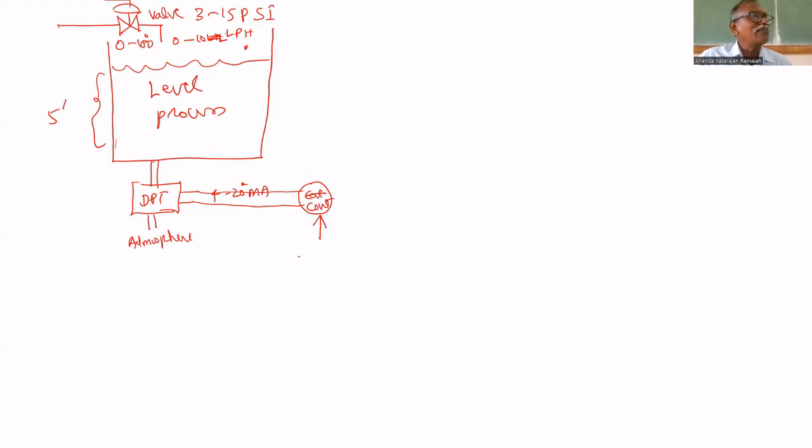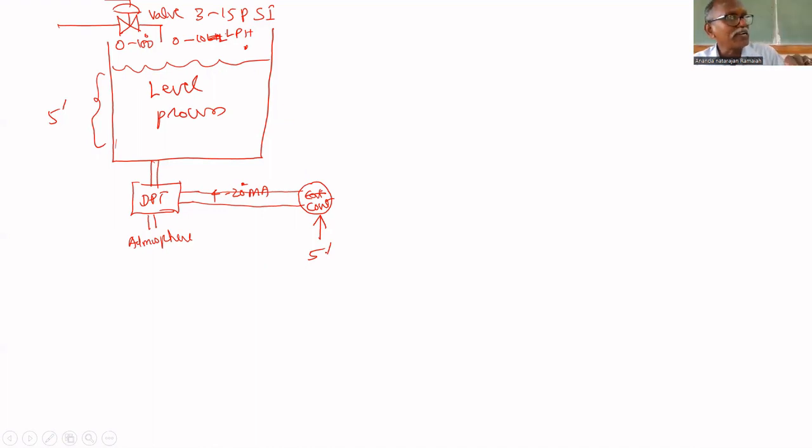For the controller, we are giving a set point. The set point is 5 feet. But we cannot give it in terms of 5 feet. Here, what are we getting? 4 to 20 milliamps. How can we subtract 5 feet from 4 to 20 milliamps? You cannot, because the unit is different.